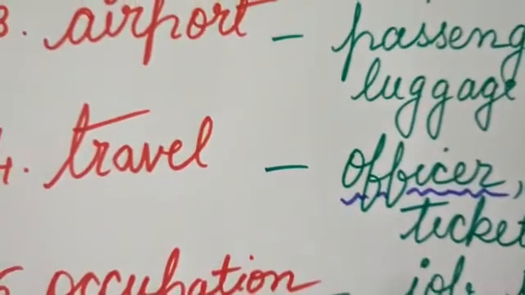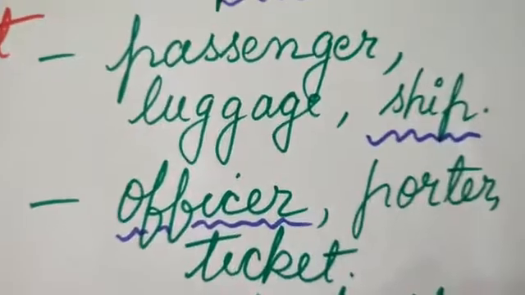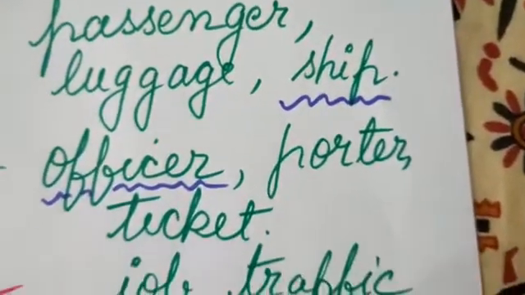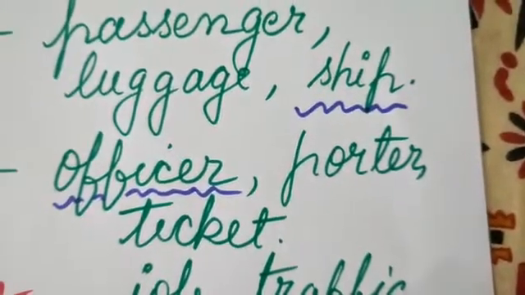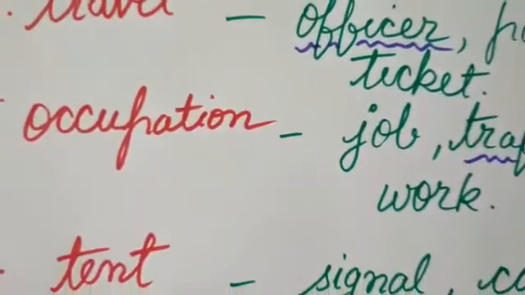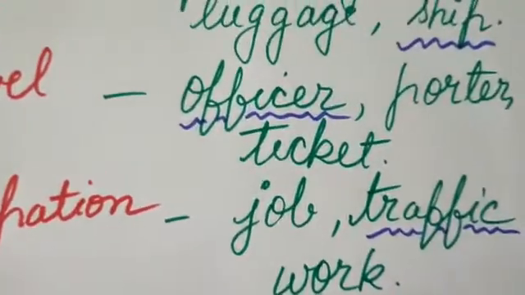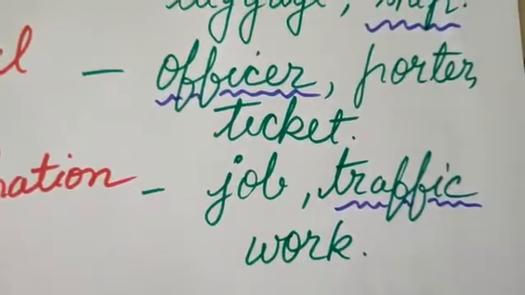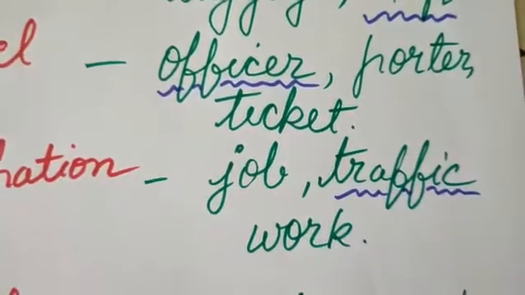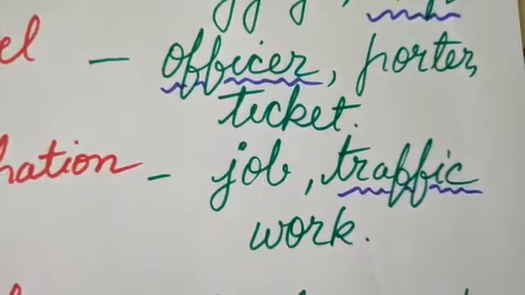Next is travel. Travel does not go with an officer. It can go with porter and ticket because we need tickets to travel. Next is occupation. Occupation also means job or work, but traffic has no relationship or association with the word occupation, so we are going to underline it.